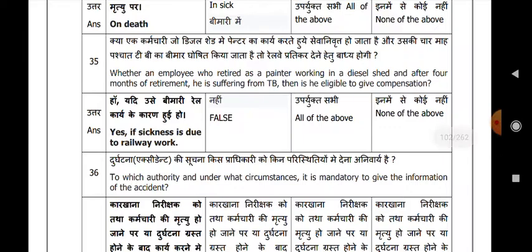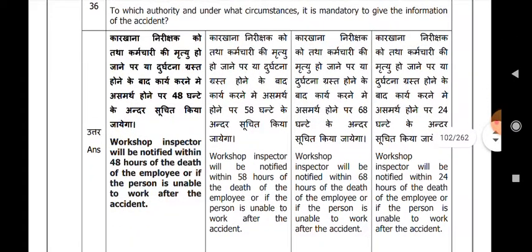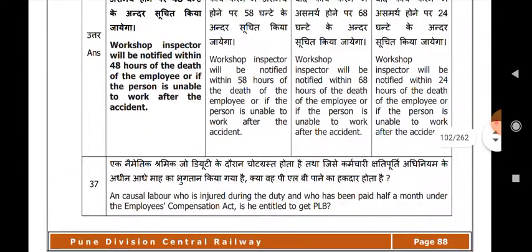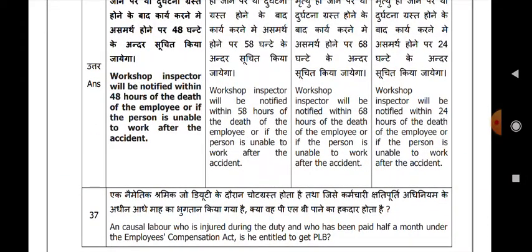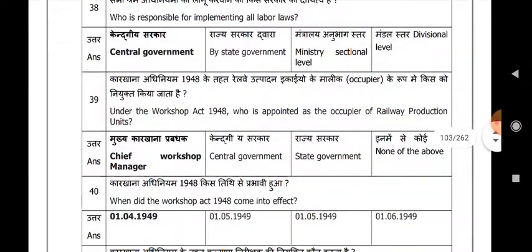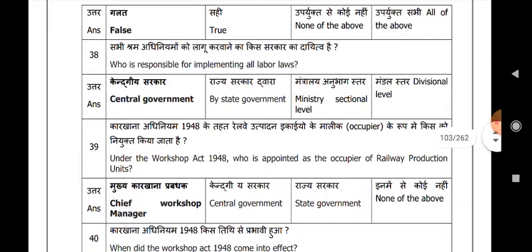To which authority and under what circumstances is it mandatory to give information of an accident? The Workshop Inspector will be notified within 48 hours of the death of the employee or if the person is unable to work after the accident. A casual labor who is injured during duty and who has been paid half a month under the Employees Compensation Act, is he entitled to get PLB? False. Who is responsible for implementing all labor laws?